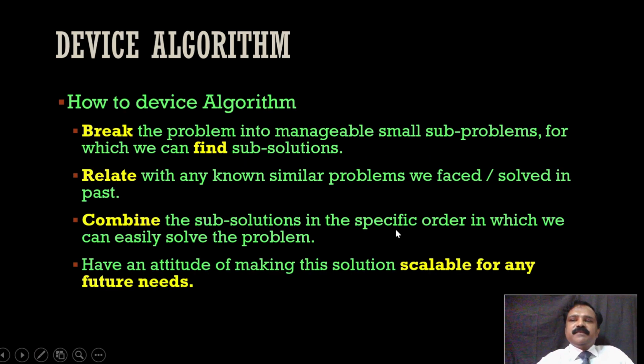So how to devise an algorithm? The logic part. If we have a problem, break the problem into manageable small sub-problems for which we can find sub-solutions. This is what we do in our day-to-day life. I want to build a house or purchase a car. It's a huge problem, and I need a lot of money. So I will break it into manageable sub-problems.